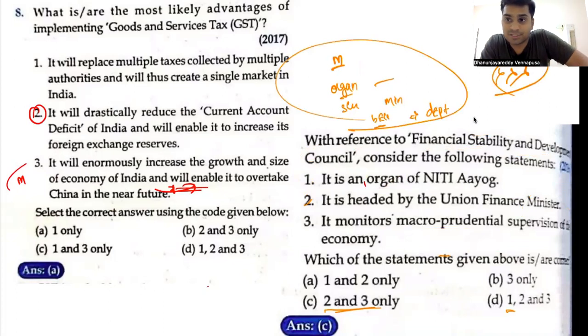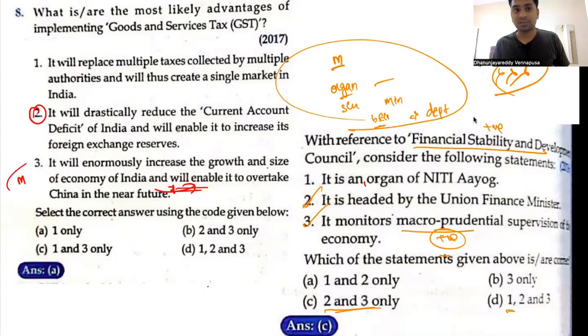So what are the 2 techniques? I said councils are headed by ministers, committees and commissions are headed by the so-called secretaries. I asked you a question, please type it and let's look at what it is going to have. The second technique is, whenever there is a positive aspect, that will be correct. So 2, 3 will be correct here. 1 is wrong, at least that technique you can use. So this is the thing that we have to see.